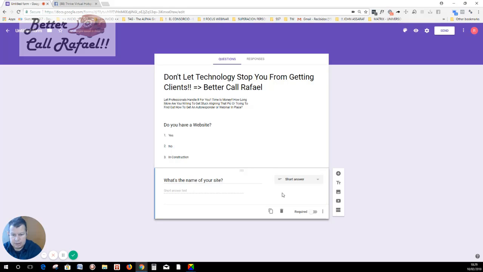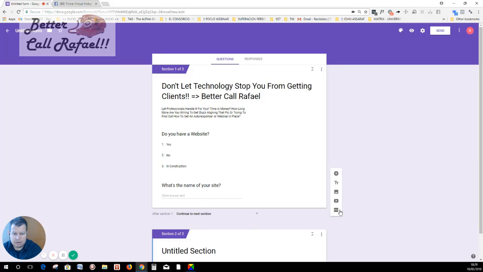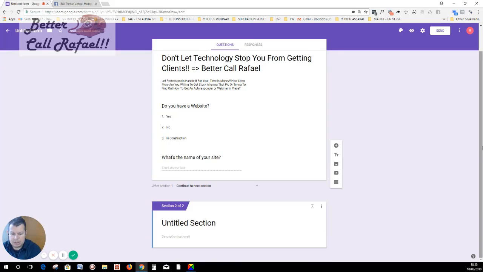Okay, perfect, there we go. And we could continue adding things in the same section, or we could get a new section. To get a new section, you click here, and the questionnaire would be split in different pages. For the next section, we could copy this, we could duplicate this one.